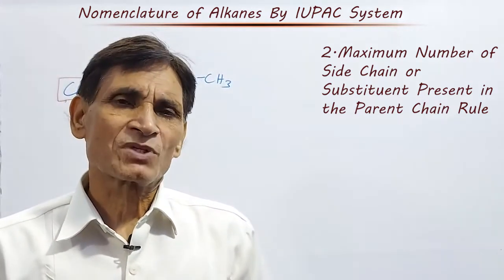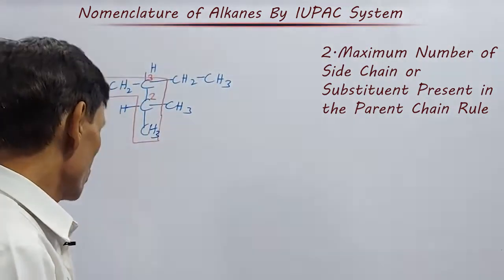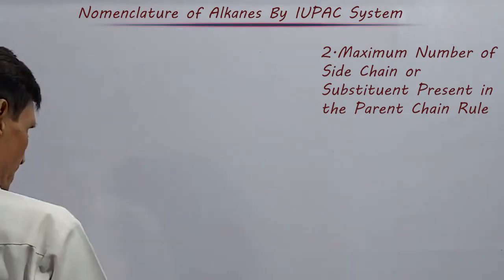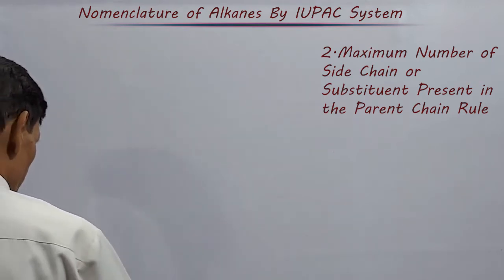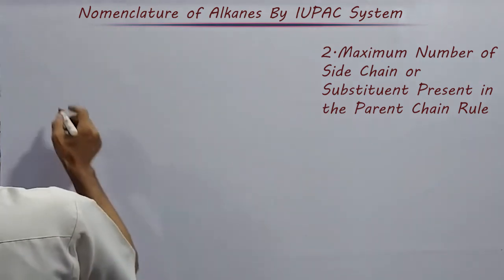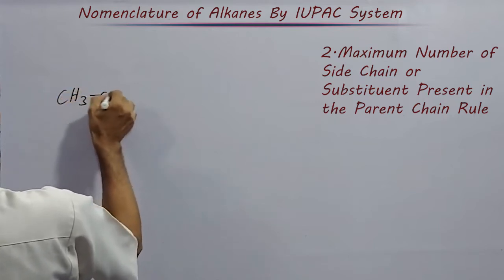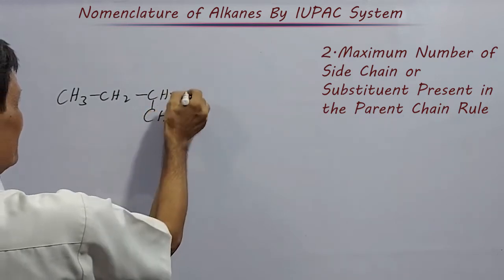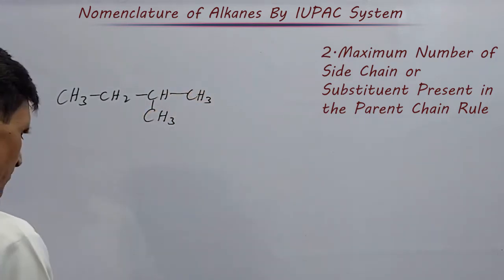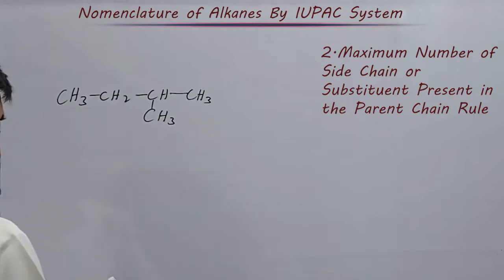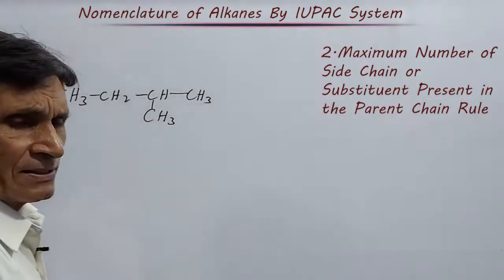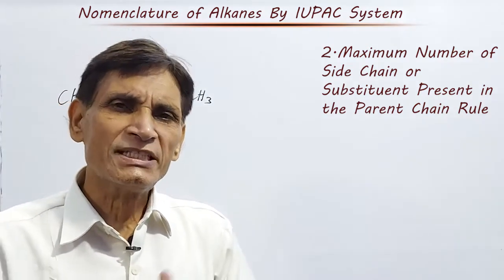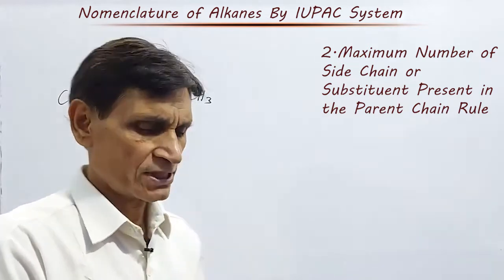Next point is the lowest number rule. Lowest number rule means if there is a branch or side chain, CH3, CH2, CH3, CH3, then start numbering from that end which is nearest to the side chain or substituent.